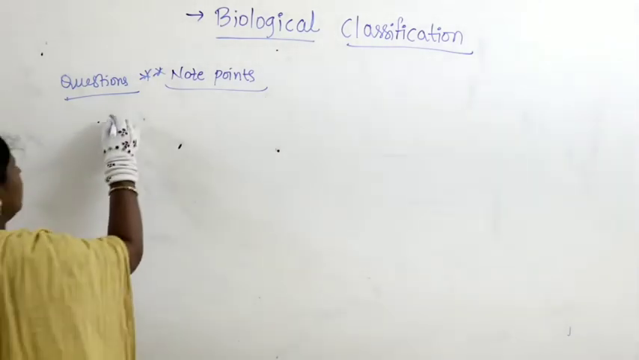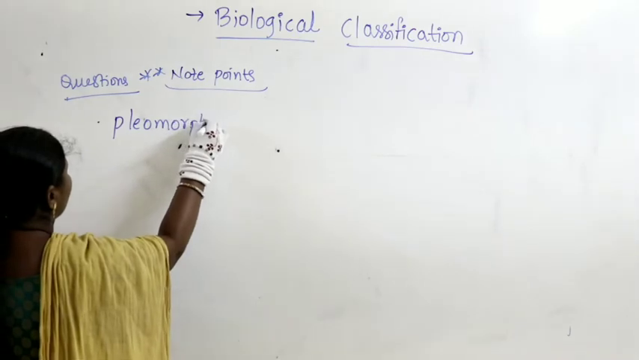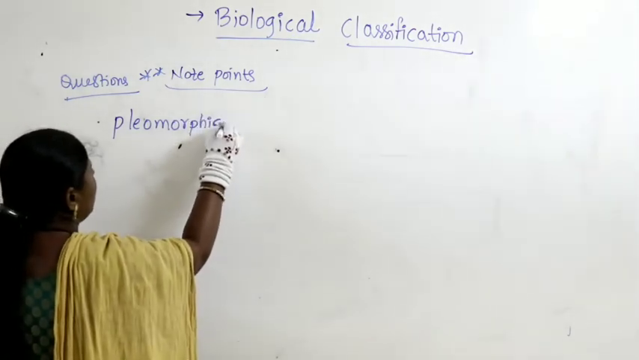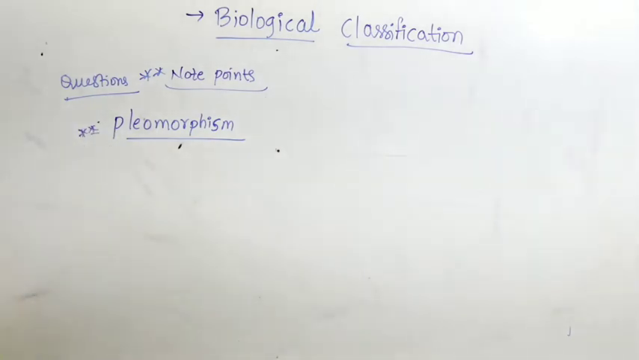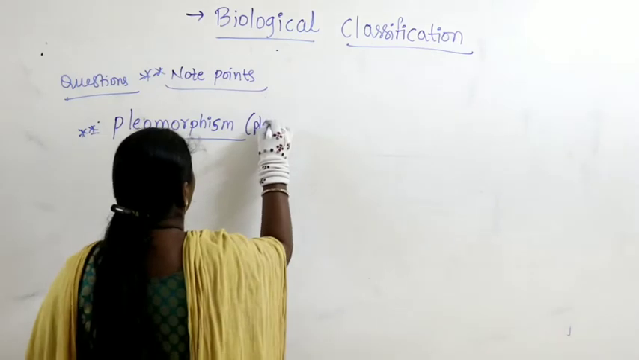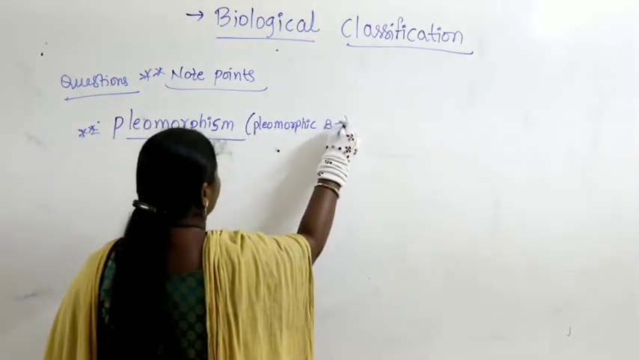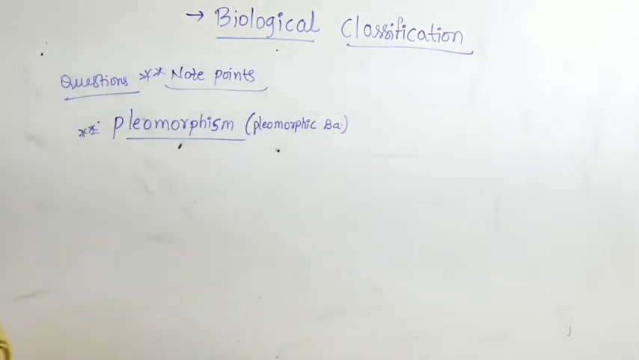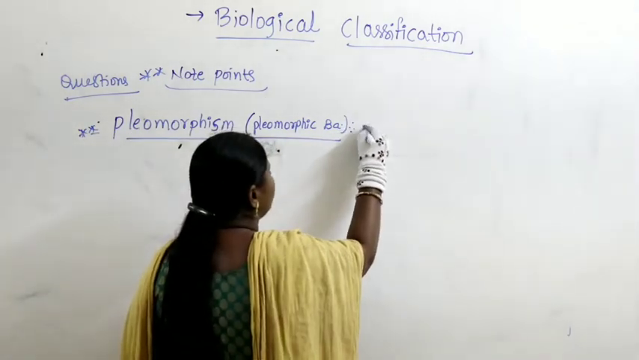Now, some bacteria exhibit a condition called pleomorphism, and they are called pleomorphic bacteria. What is pleomorphism? What is the meaning of pleomorphic bacteria? Let us write a definition for this.